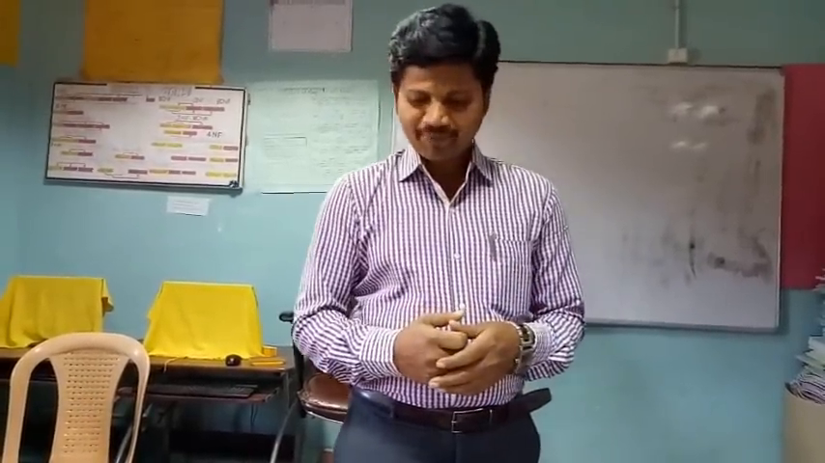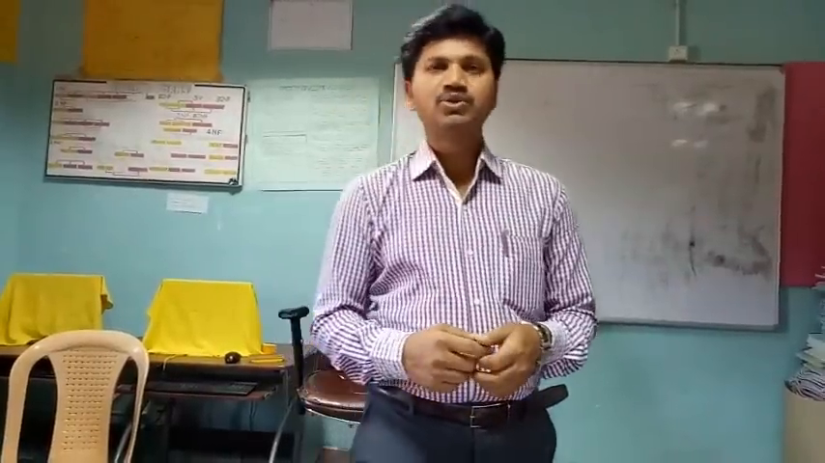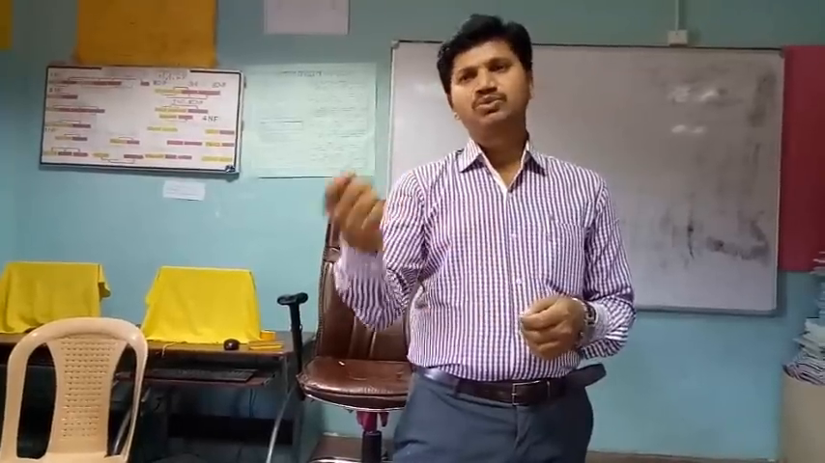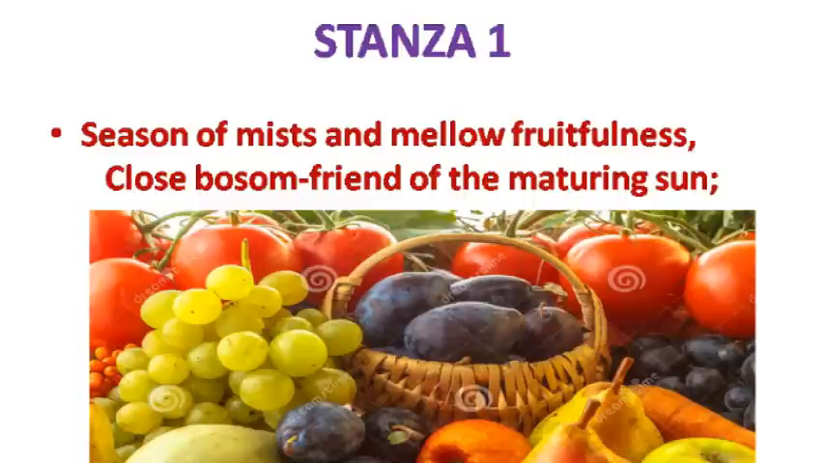The first stanza tells about the beauty and the bounty of the autumn season. As soon as we look at the first two or three lines of the first stanza, we come across that the poet has addressed the autumn season, and as soon as he addresses autumn, he immediately jumps to personify the autumn season, and he brings out the theme of friendliness between the autumn season and the sun.